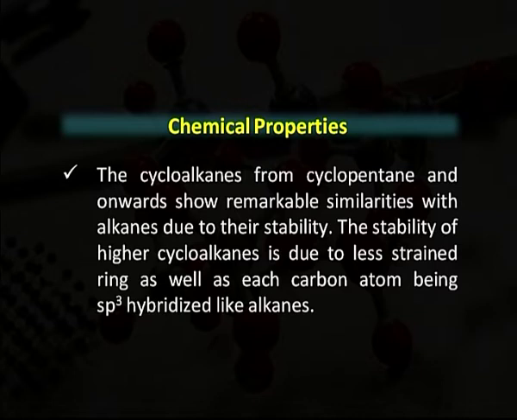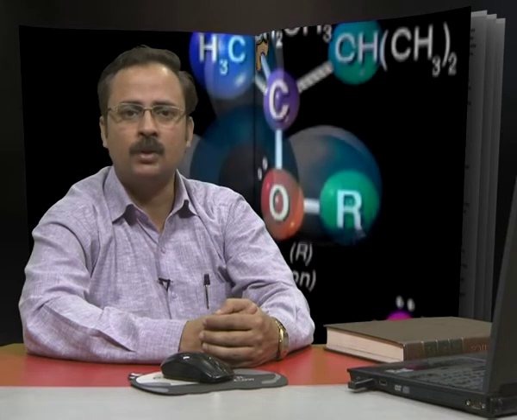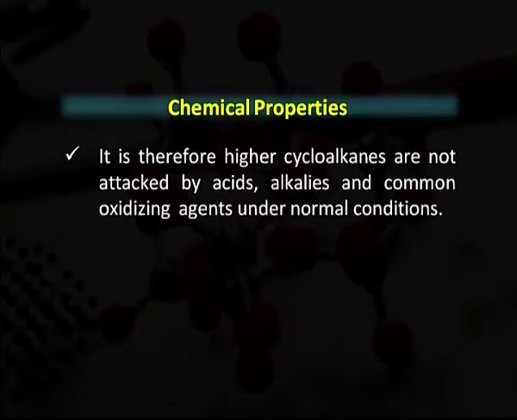The stability of higher cycloalkanes is due to less strained rings as well as each carbon atom being sp3 hybridized like alkanes. It is therefore that higher cycloalkanes are not attacked by acids, alkalis and common oxidizing agents under normal conditions.